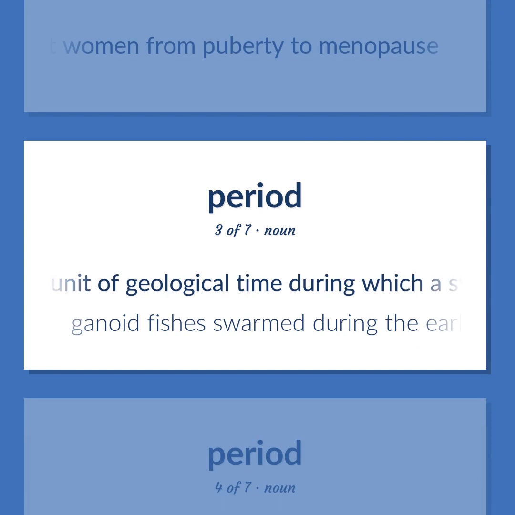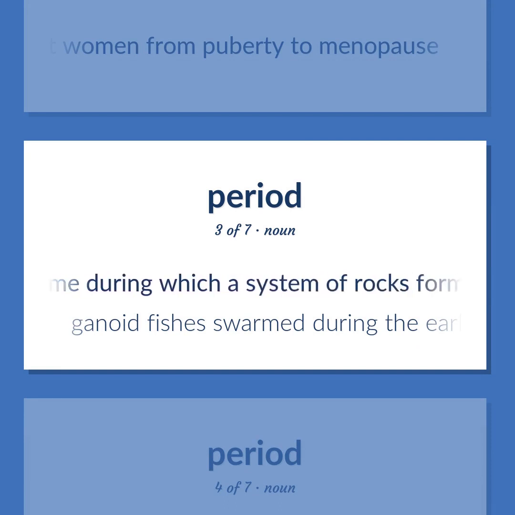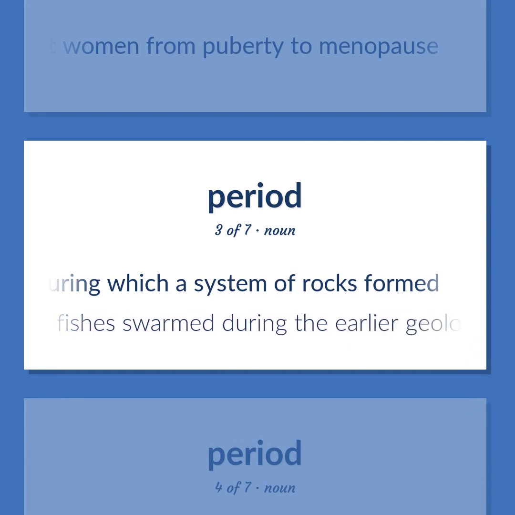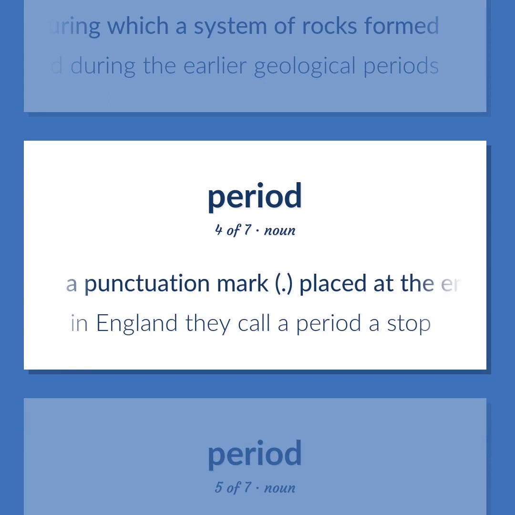A unit of geological time during which a system of rocks formed. Ganoid fishes swarmed during the earlier geological periods. A punctuation mark, placed at the end of a declarative sentence to indicate a full stop or after abbreviations. In England they call a period a stop.